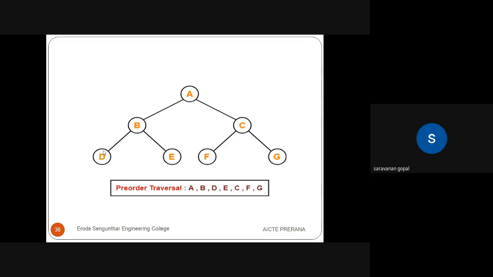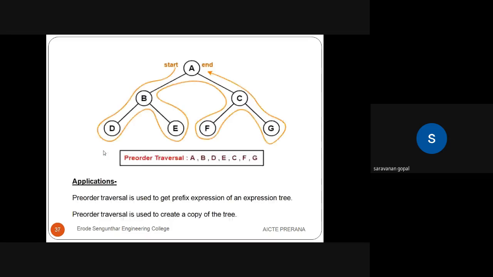See, this is the example of the same tree. Here first visit start, here start the A, then after that B is also visited, then go for D is visited. After visiting D, left side is over, to go for right side E is also visited. So left side is over. Once left side is over, then go for right side C is the root node, so visit the C. After that we go for F, then finally we go for G.